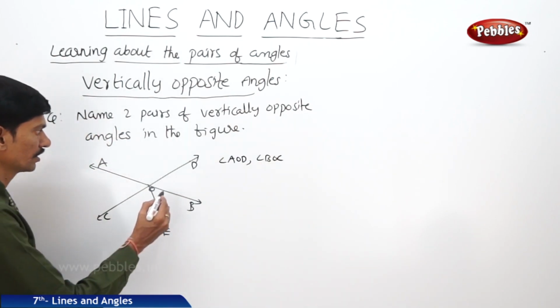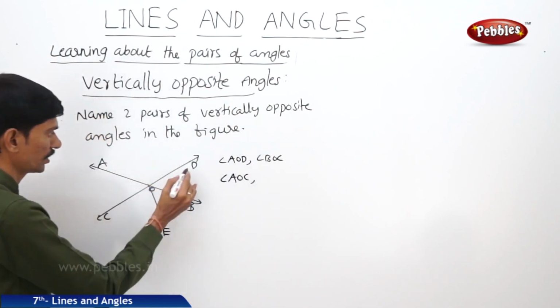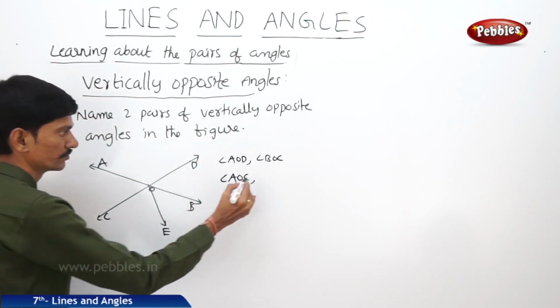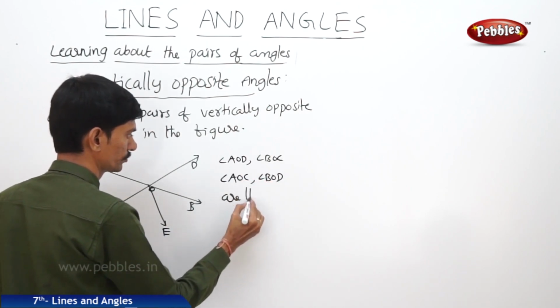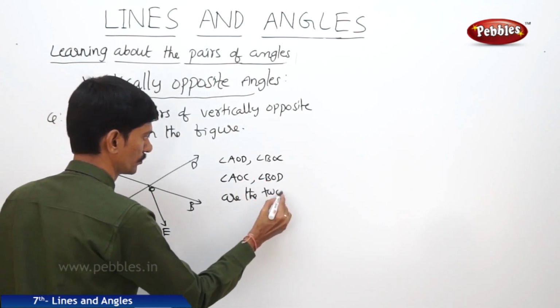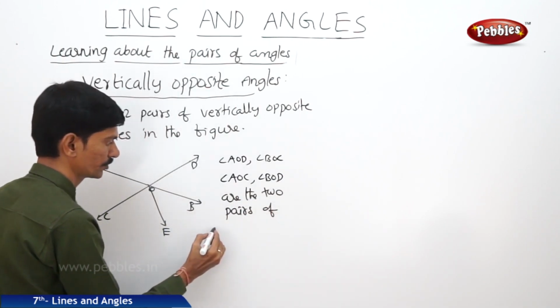Now if you take angle AOC, then angle BOD. These are the two pairs of vertically opposite angles.